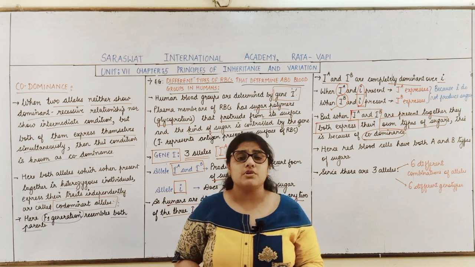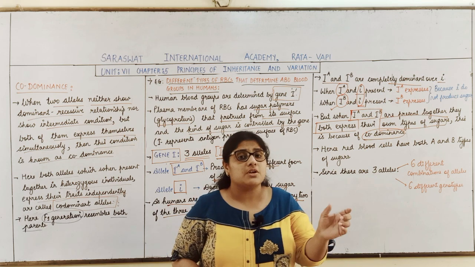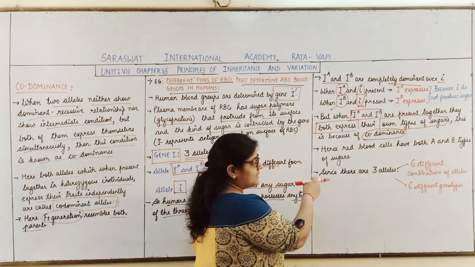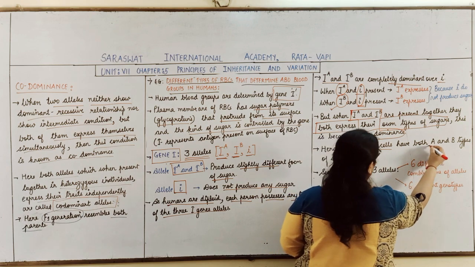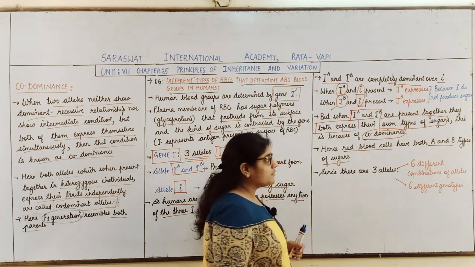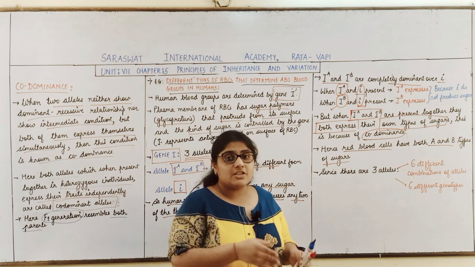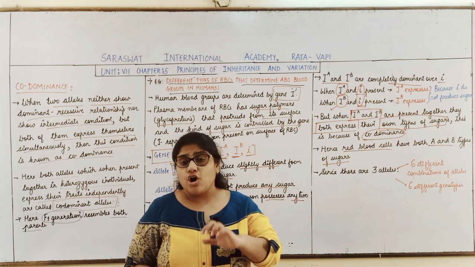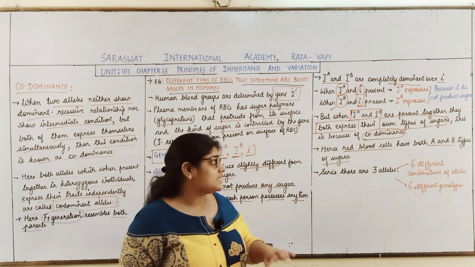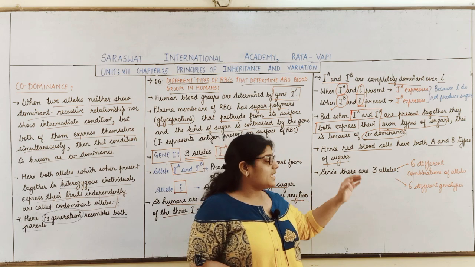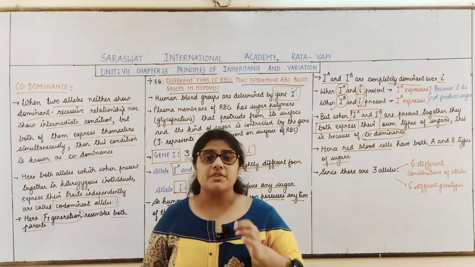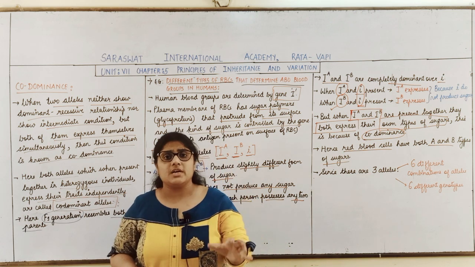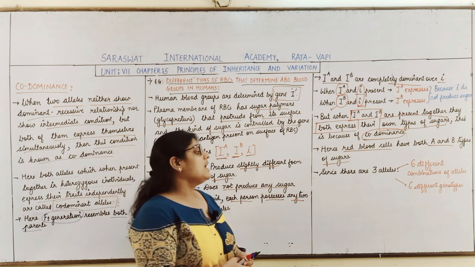Both of them are producing their own types of sugar on the surface of the RBCs. So, what will happen in this condition? Their RBCs have both A and B types of the sugar. So, when the IA gene and IB gene are present in an individual, then on the surface of the RBCs, some of the RBCs will contain A type of sugar and some of them will contain the B type of sugar. That is, both the types of the sugar will be present on the surface of the RBC.